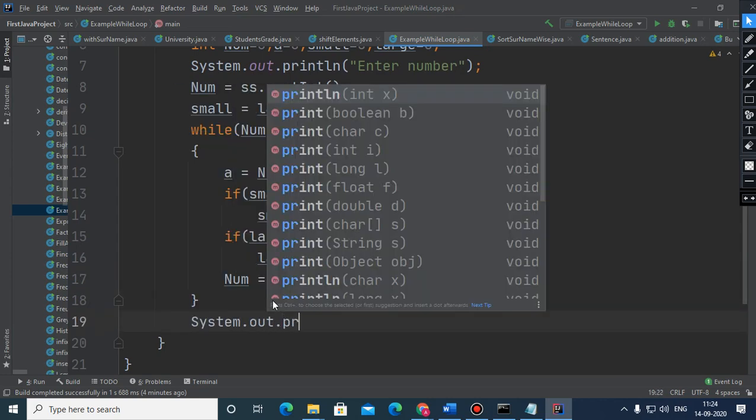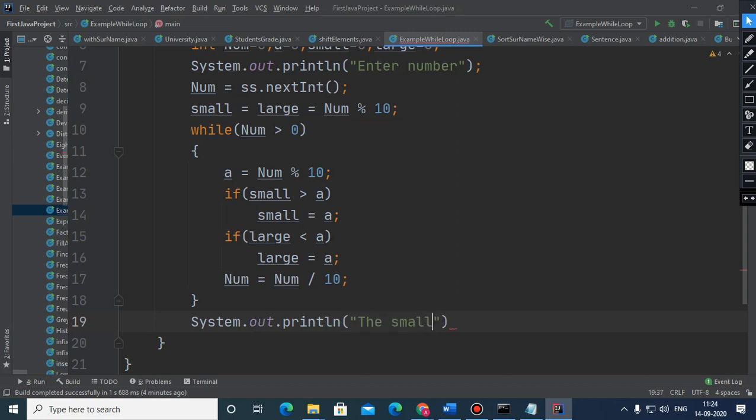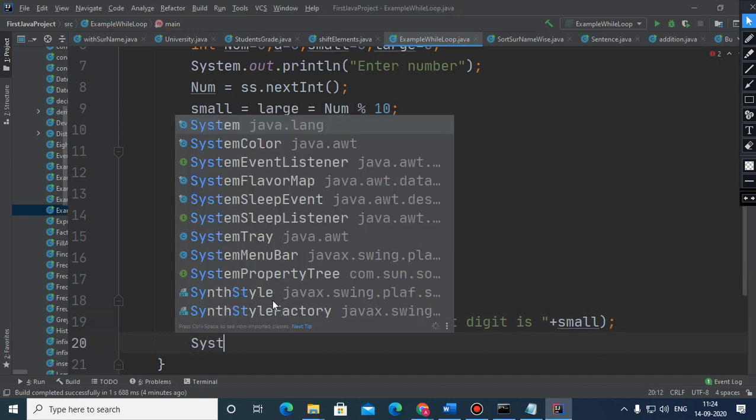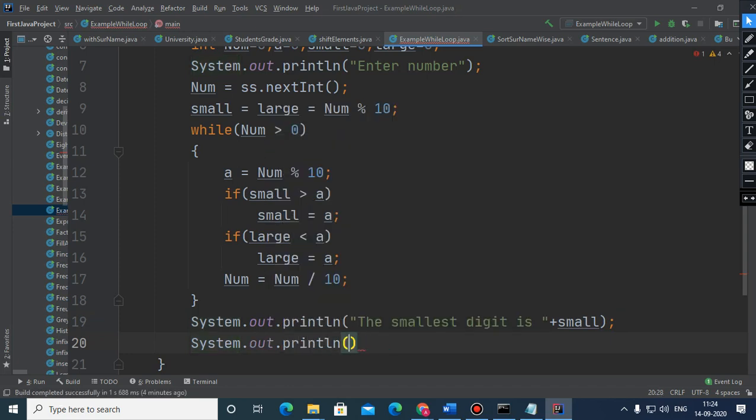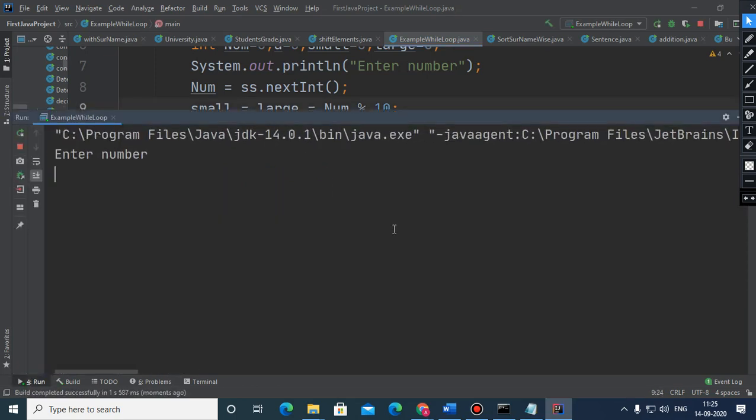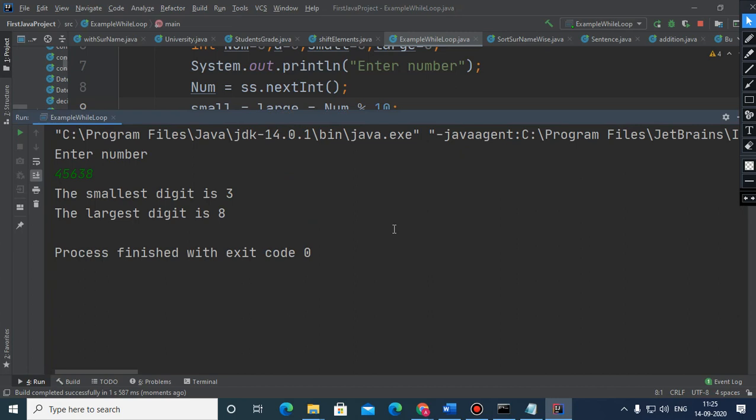And after that, what to do is the smallest digit is small, and the largest digit is large. This is the way you have to do. So just execute this. 4, 5, 6, 3, 8. This is the number. You can see that the smallest digit is 3 and the largest digit is 8.